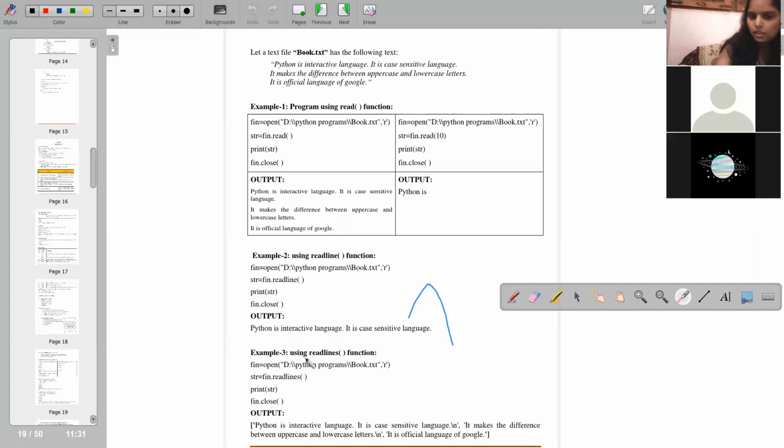Now the third example. You can also specify the n number. If you specify it, it will read only that many bytes of your data. Next is using the readlines function. Open a file with fin, then readlines. It says readlines. Fine. So it will read all the lines of the text file.